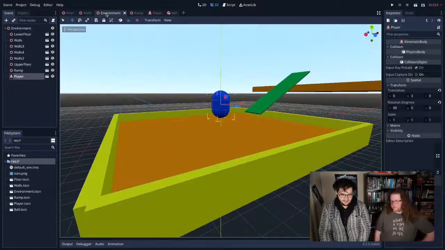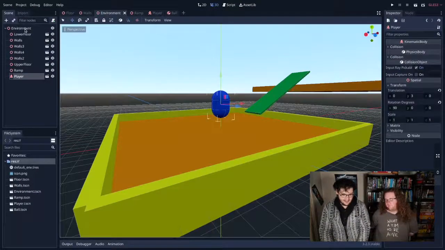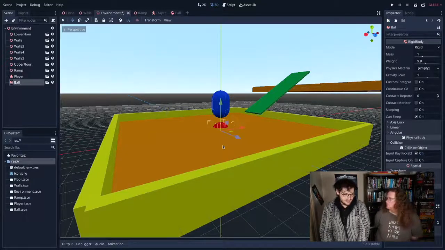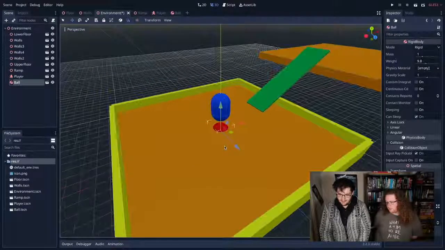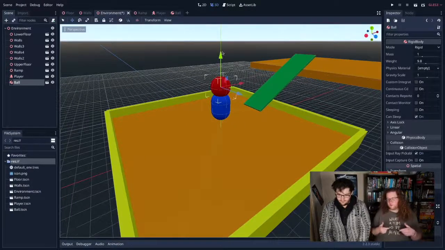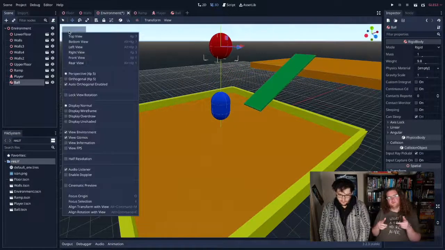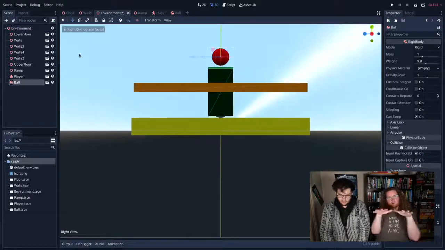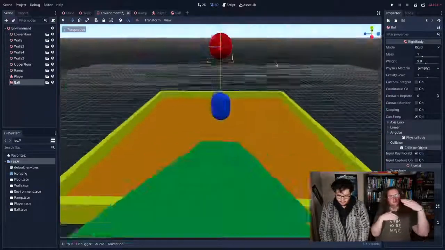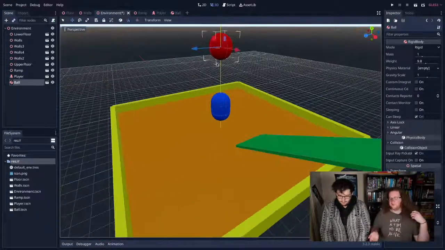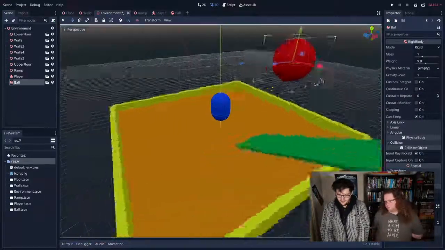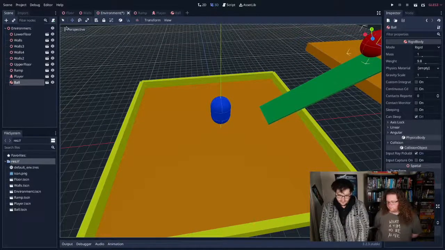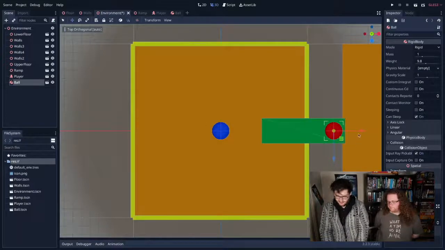Back in the environment. Link it back in. You know where this is going. I'm going to click the environment and link the ball. Oh, amazing. I'm going to move this ball up to the upper platform. The reason it's always sort of starting in the ground is because the center of these objects, when put at 0, 0, 0, is only half their height, so they're sort of halfway through the ground. So it's going to go over there. So now I'm going to go top view, and we're going to put it on here somewhere.